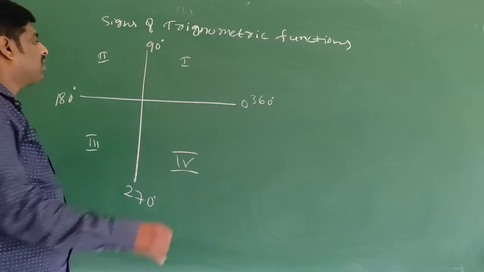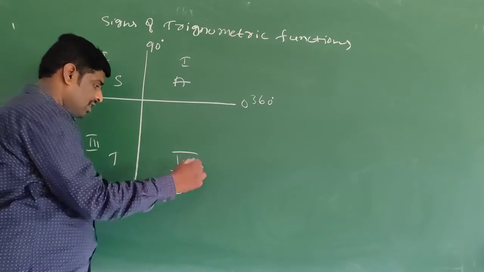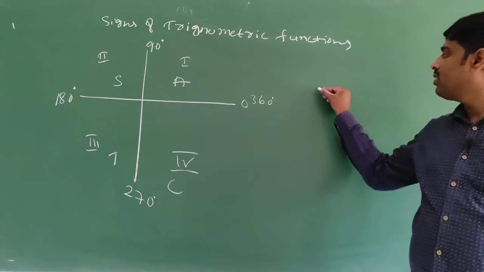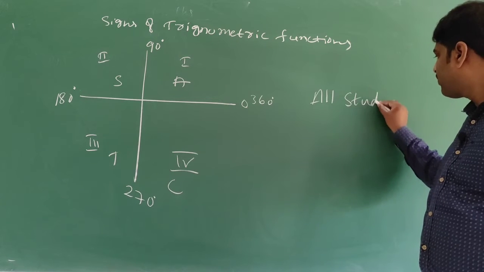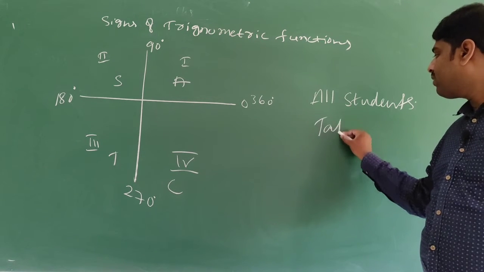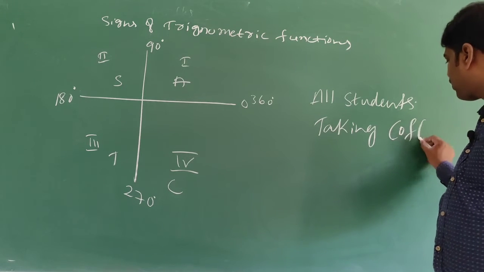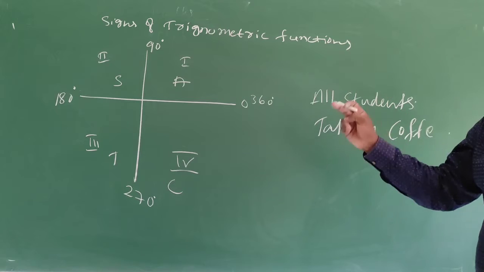In the first quadrant, that is the ASTC rule. That is, all students take coffee, otherwise, all silver tea cups.